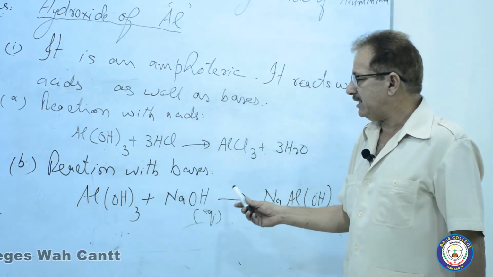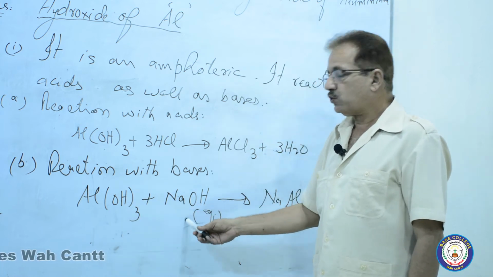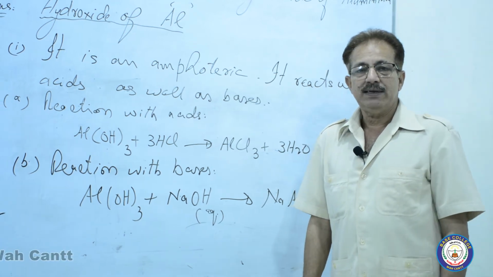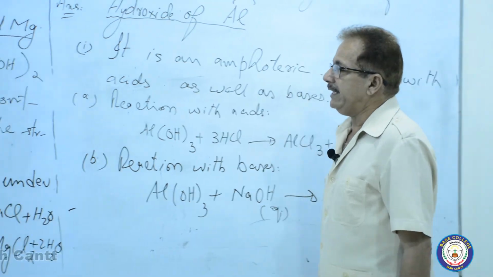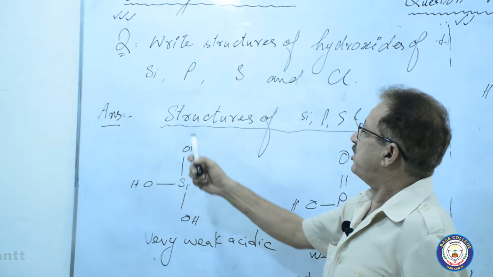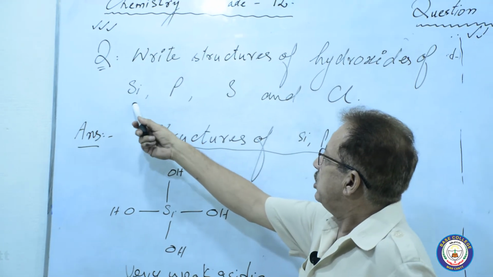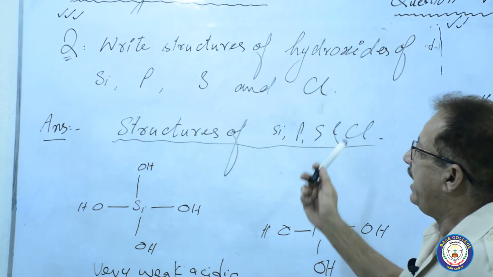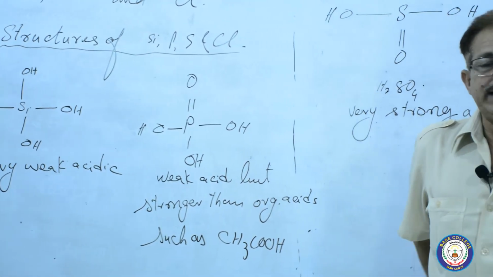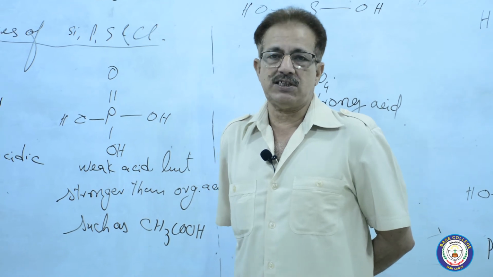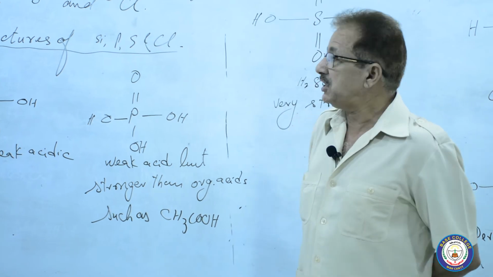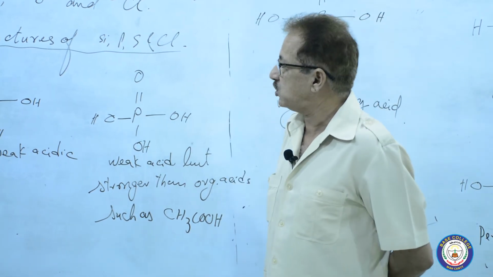B, reaction with the bases. Aluminium hydroxide reacts with aqueous sodium hydroxide to produce sodium tetrahydroxyaluminate. Another 3 times important question is about the structure of the hydroxides of silicon, phosphorus, sulfur and chlorine. Out of these 4, the question about any 2 hydroxides may be asked. That's why you have to memorize the structures of all these 4 elements.